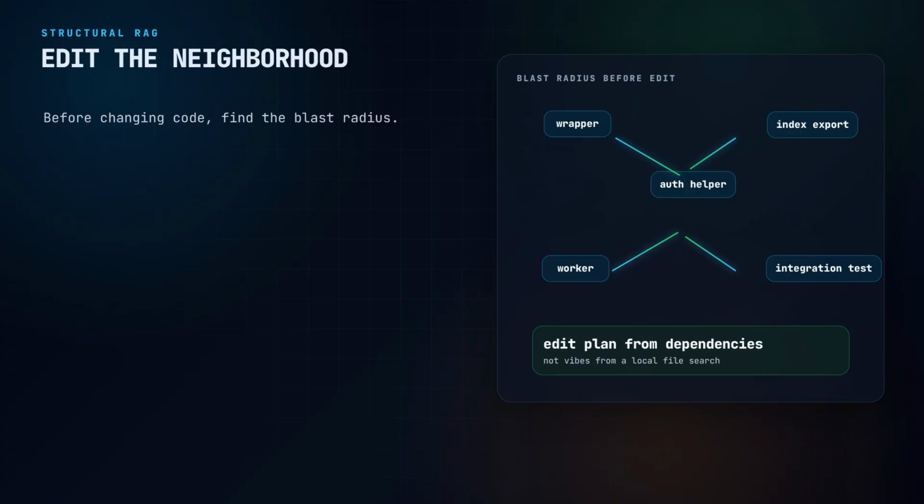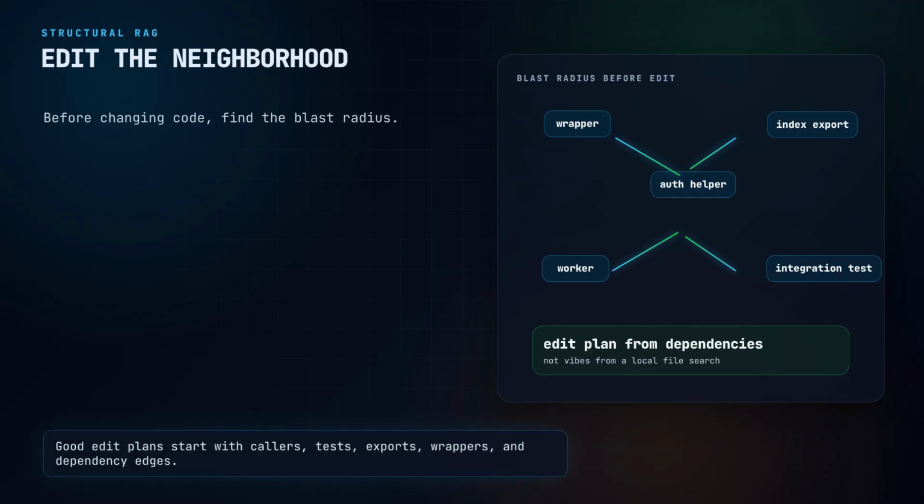A code graph gives it a better first move. It can ask for the dependency neighborhood before editing. It can see callers. It can see imports. It can see related tests if the graph or naming conventions expose them. It can build an edit plan from structure rather than vibes. This is the same reason human engineers use IDE features like go to definition, find references, call hierarchy, and type navigation. Those tools are not cosmetic. They are the map.